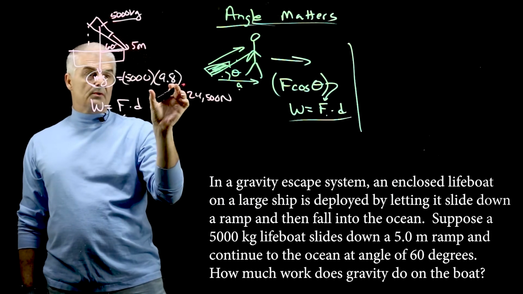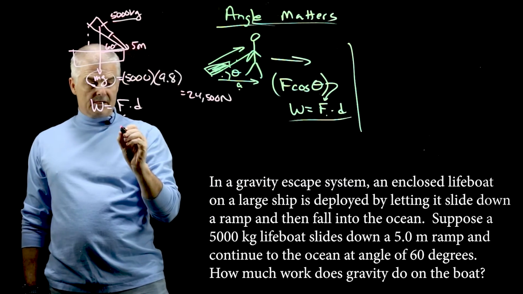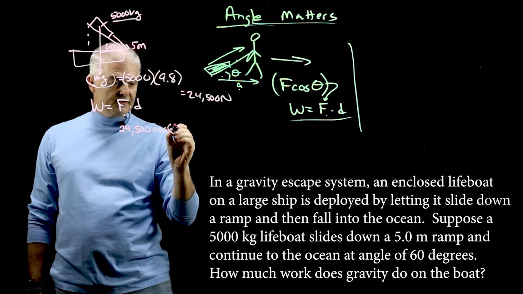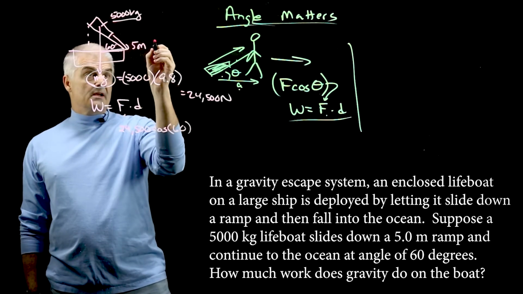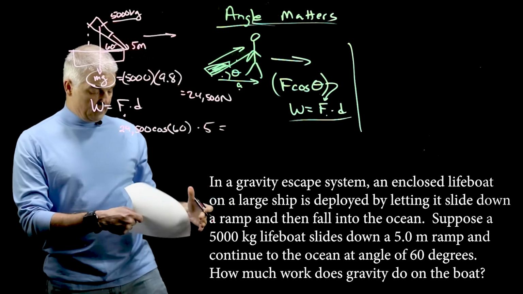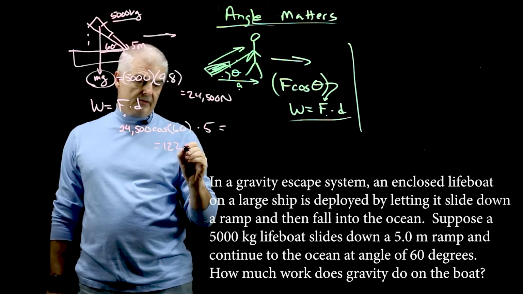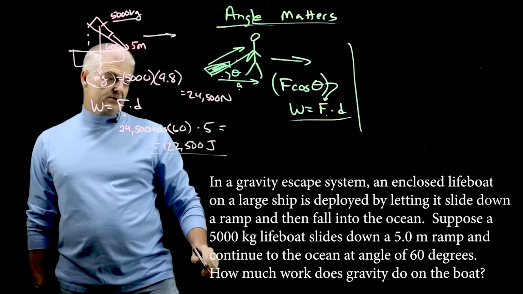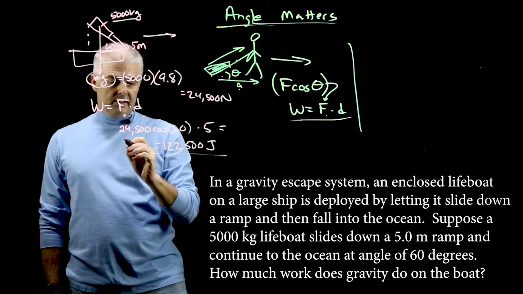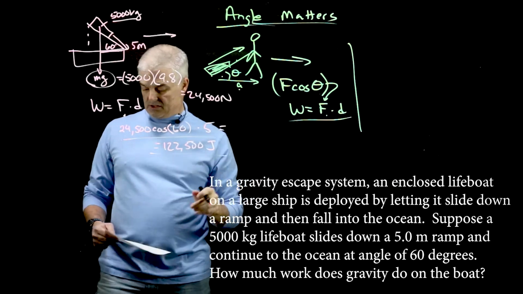And so I need to use the component with the cosine of theta. So for the force, watch what I do. I'm going to say 24,500 cos of 60. That's the force, because that's the force that's going to move in this direction, times 5. And then you get your calculator out, and you get 122,500 joules. So that's how you solve problems. It's simple. Cosine might be a sine depending on the trigonometry of the situation, and that's how you solve those problems.